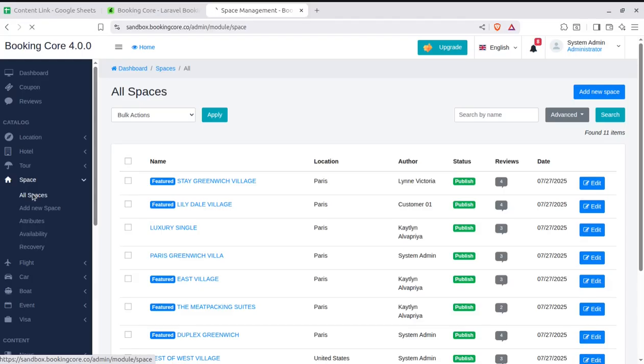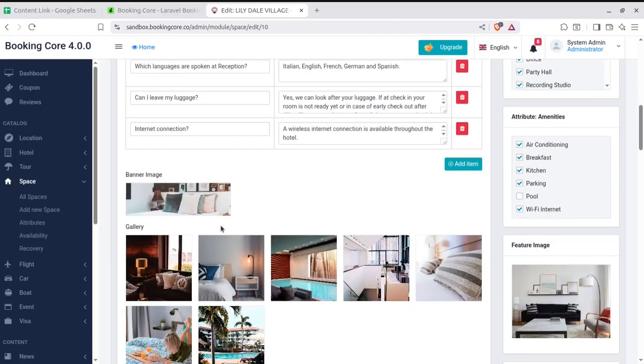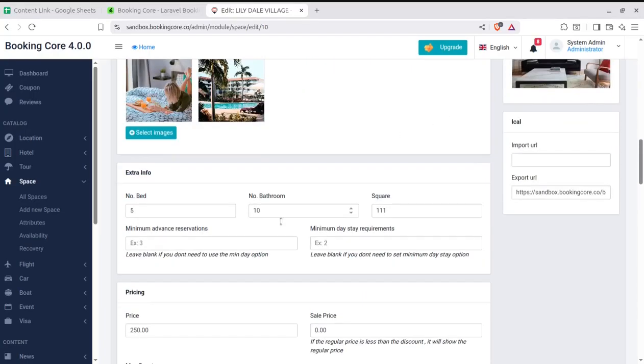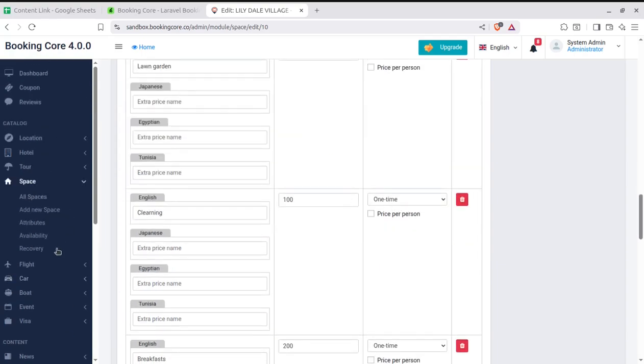Further, we have space, so we can handle all the space listings here, like a village space can be listed, or all the details of a space can be kept or placed here. Further, we have control on the attributes, availability, and recovery of spaces.